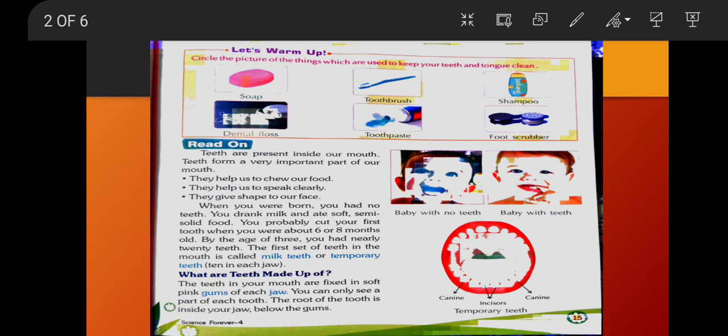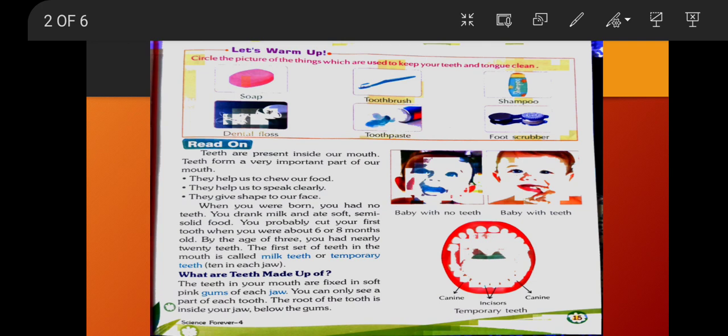What are teeth made up of? The teeth in your mouth are fixed in the soft pink gums of each jaw. You can easily see this in your face. When you open your mouth, you will see the structure of the tooth.